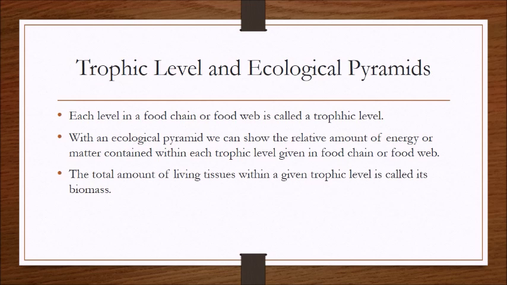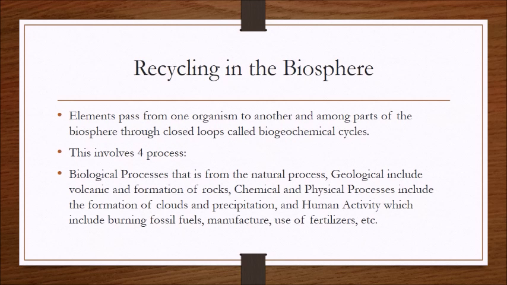Trophic levels and ecological pyramids. Each level in a food chain or food web is called a trophic level. With an ecological pyramid, we can show the relative amount of energy or matter contained within each trophic level in a given food chain or food web. The total amount of living tissue within a given trophic level is called its biomass.